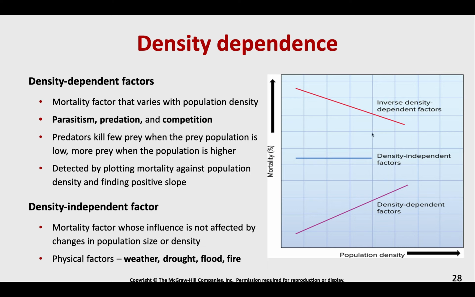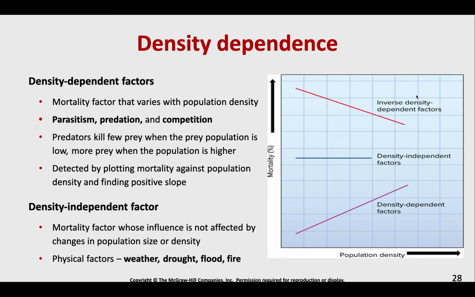A density independent factor is a mortality factor that is not really influenced by population size. That might be weather, drought, flood, fire. If we have a major freeze overnight, it doesn't matter how many plants are in that freeze zone, they're all going to die about the same. If there are only 2 plants, maybe only those 2 plants died. If there are 50 plants, maybe all 50 plants died. It does not matter the population size.